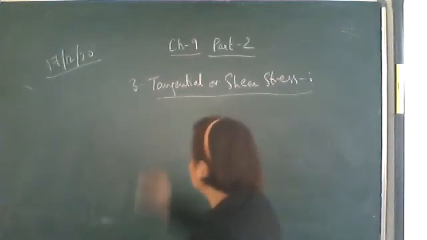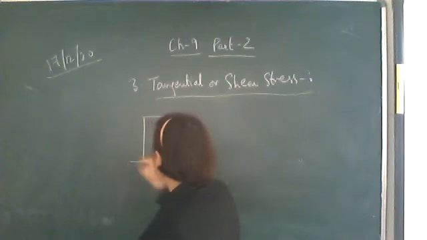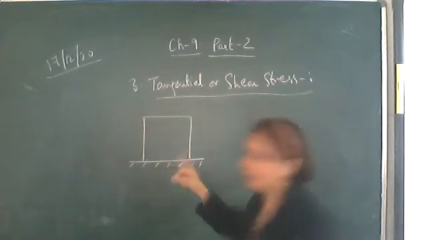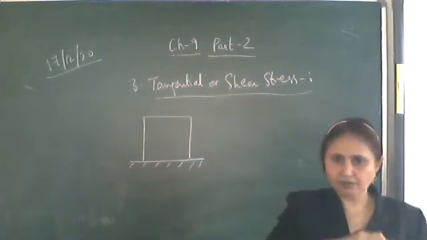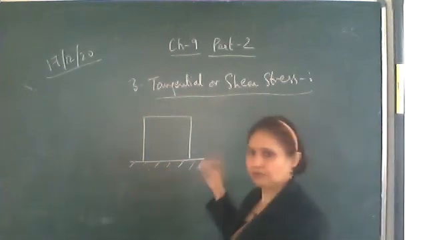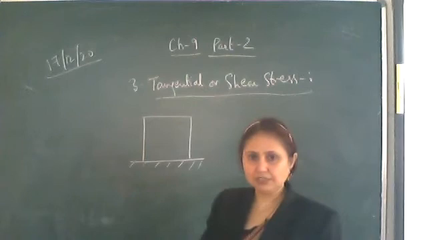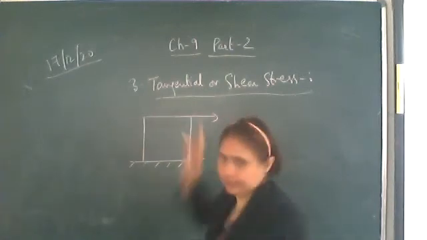Now there is a cube or a cuboid whose lower end is fixed to a rigid support. Now a deforming force is applied on the upper face.